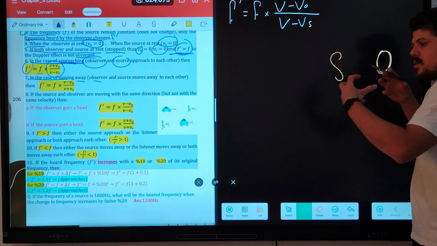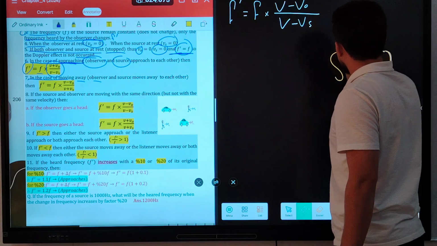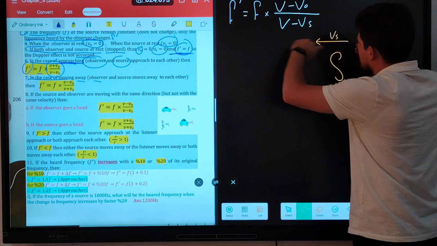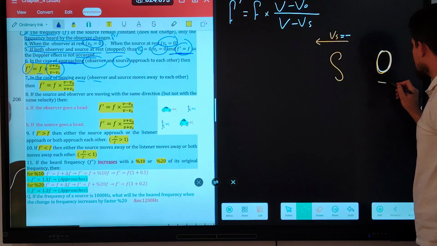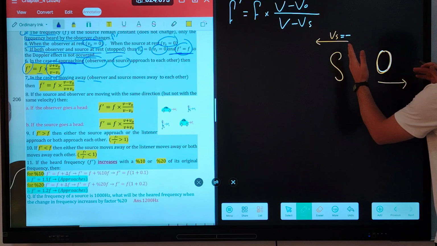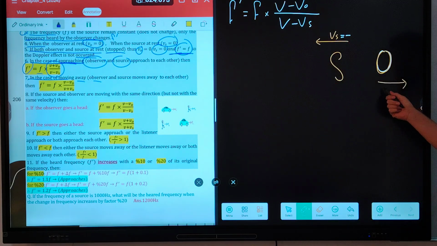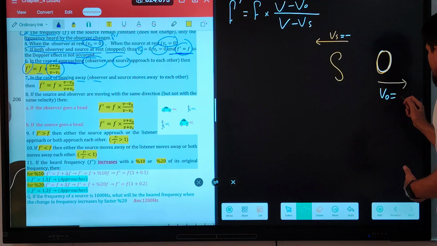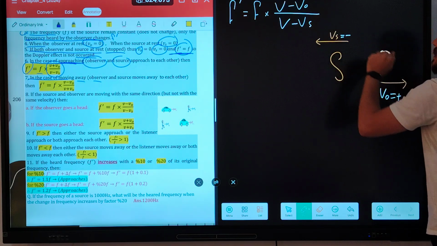When they are moving away from each other, it means that the source is moving in this direction. Is this direction positive or negative? This is negative, to the left. And the observer is moving to the right. Source, observer. When they are moving away from each other, VO is directed to the right. Positive. But VS moves away, is negative.